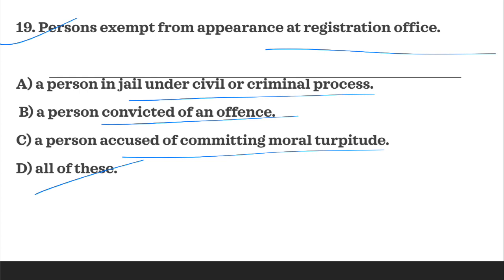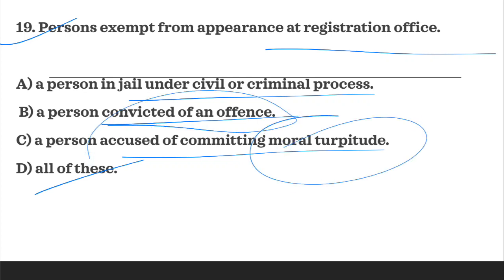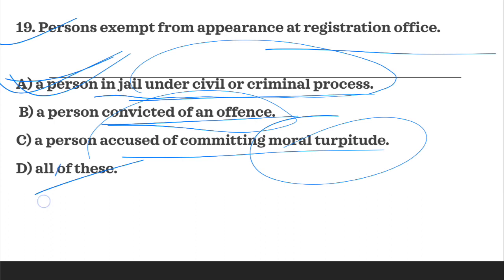So confuse नहीं होना है. ऐसे questions में options similar लग सकते हैं, but convicted person and a person committing moral turpitude. अगर कोई convicted है और moral turpitude commit किया है तो what is the problem there in their personal appearance? It's very logical. अगर वो जेल में नहीं है तो obviously they can appear. So A is the correct answer and also provided expressly in the provision. A person in jail under civil or criminal process, this person can be exempted from its personal appearance. So A would be the correct answer, not all of these.